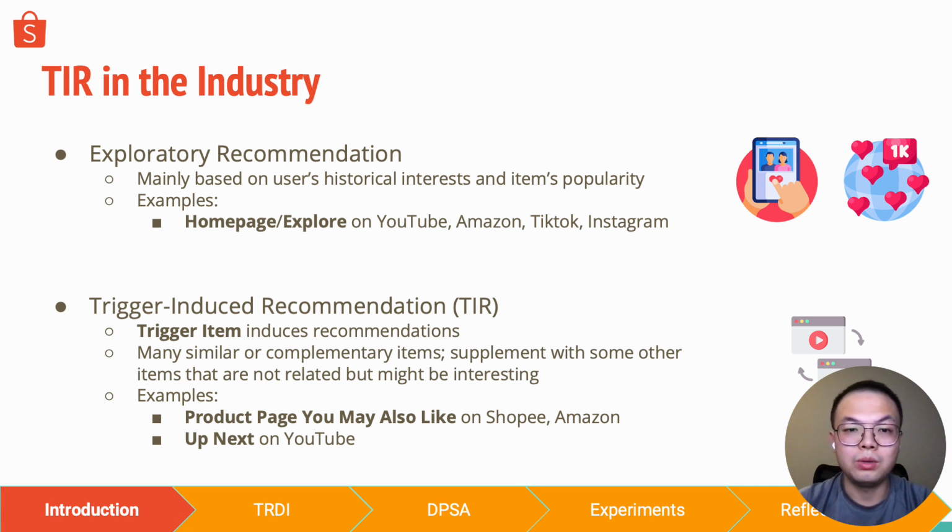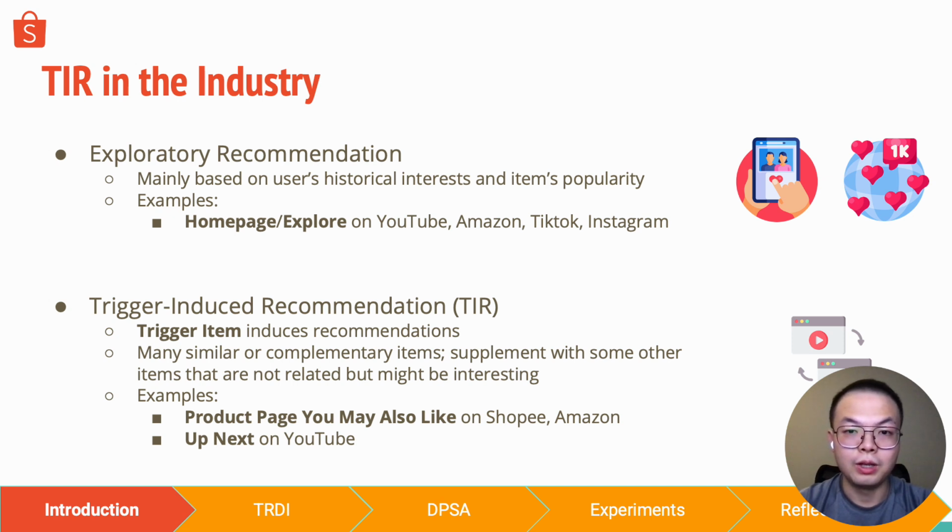Items that are not related to the trigger item, but potentially interesting, will be supplemented in the recommended list too. Examples include the product page "You May Also Like" on e-commerce platforms such as Shopee and Amazon, or the "Up Next" recommendations on YouTube while one is watching a video.